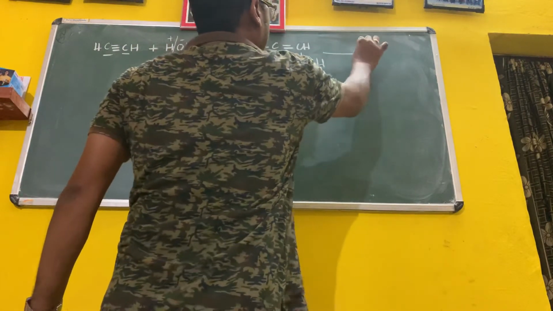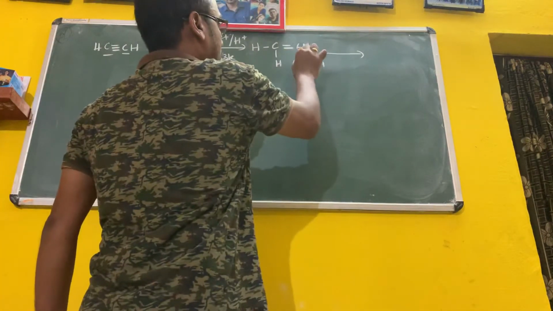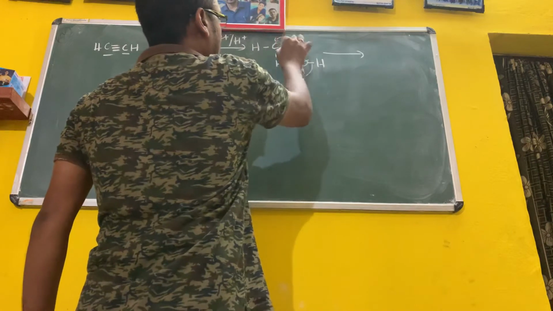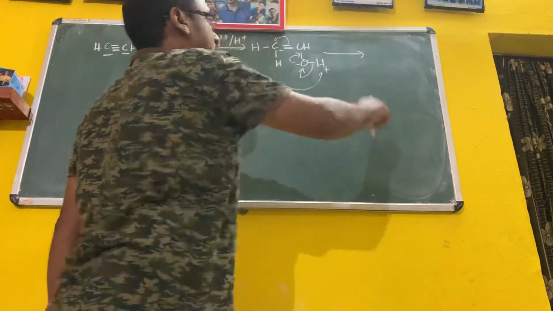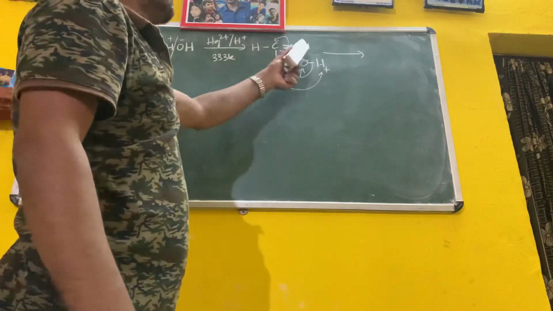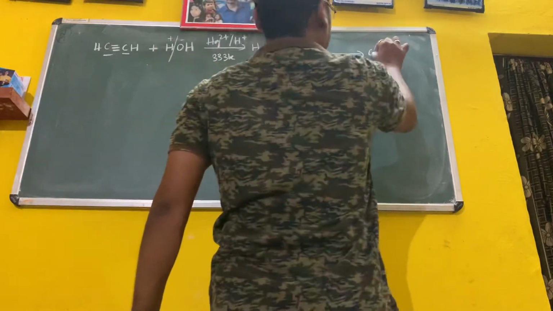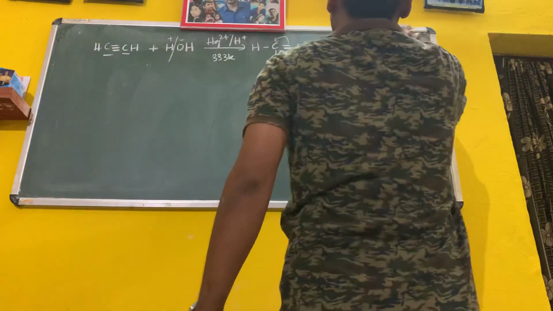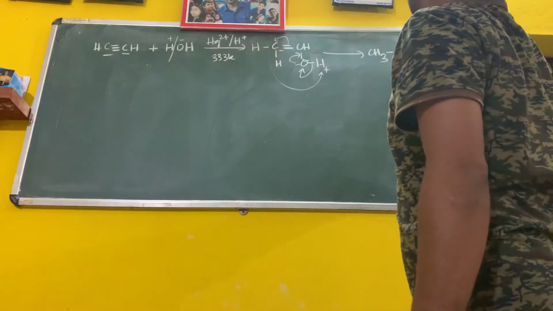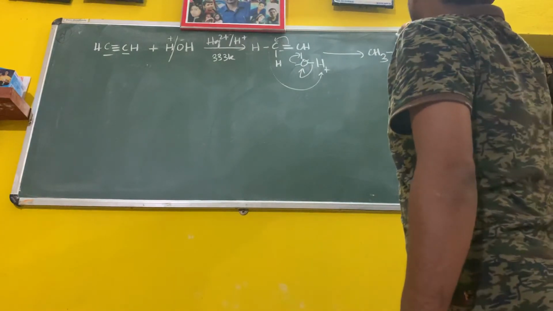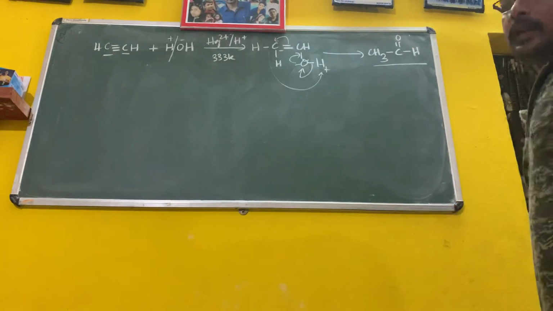Next, rearranging. This will come negative, it will return, this will come here negative, this one is positive. It will form CH3CHO, like this: CH3 C single bond, C double bond O, and H, that is ethanal.